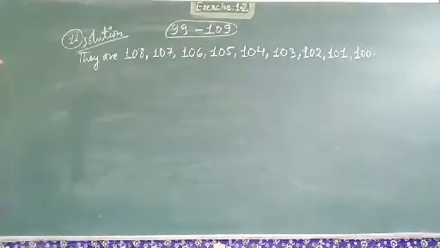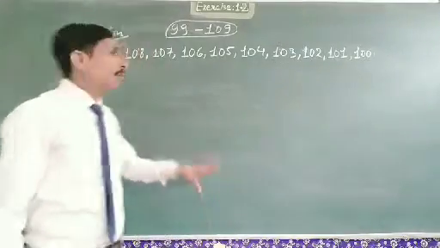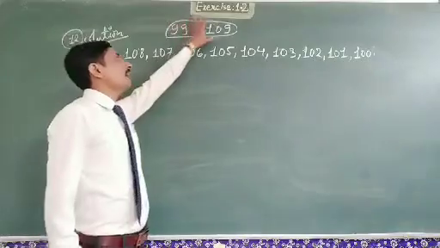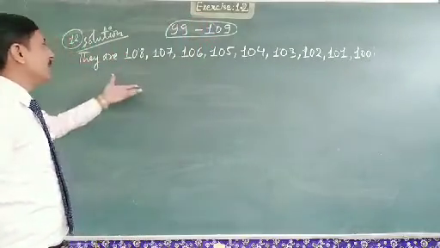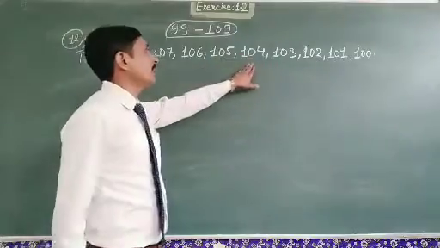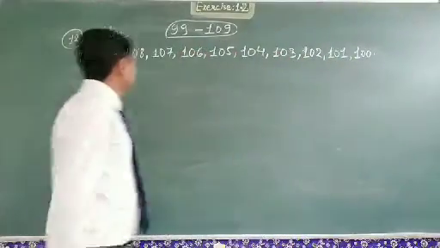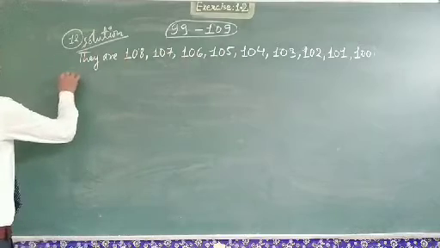So this is our answer. We have to write the whole numbers between 99 and 109 in descending order. So they are 108, 107, 106, 105, 104, 103, 102, 101 and 100. Okay, now question number 13.